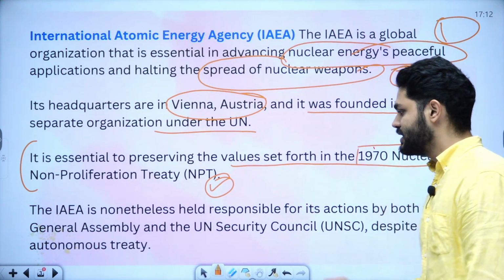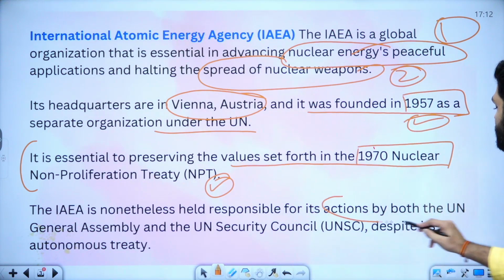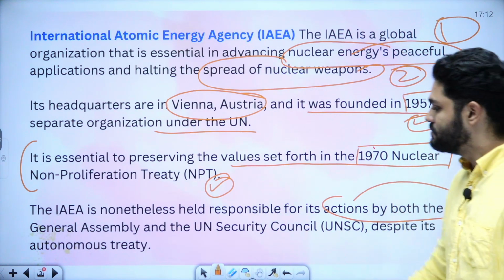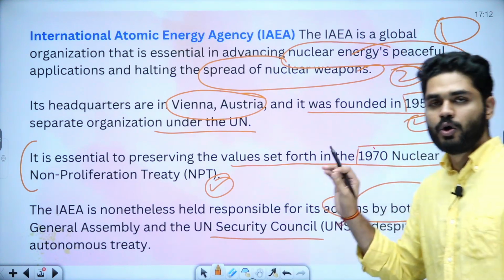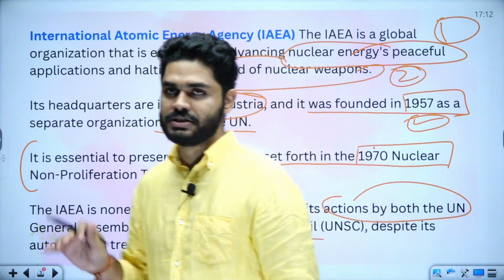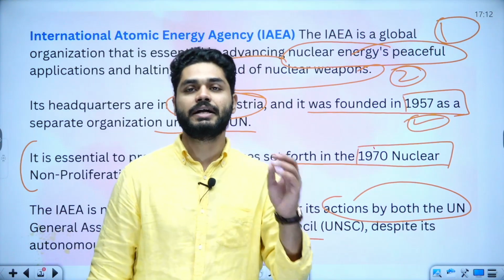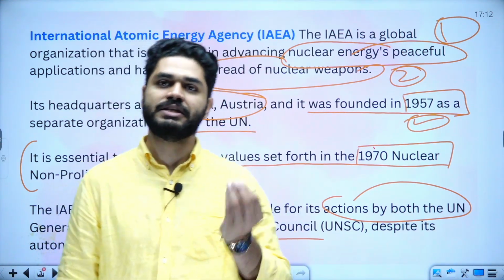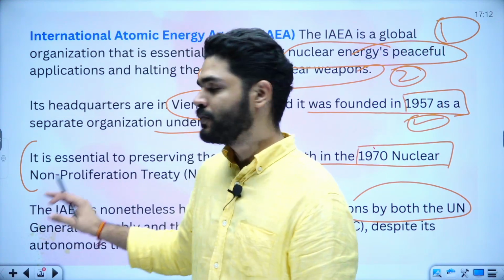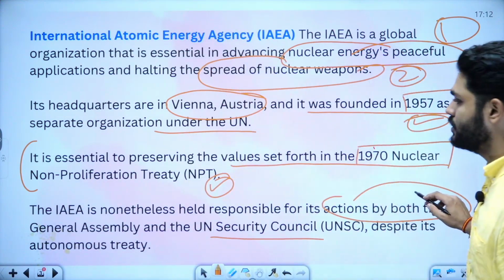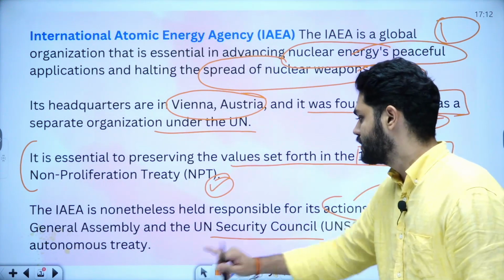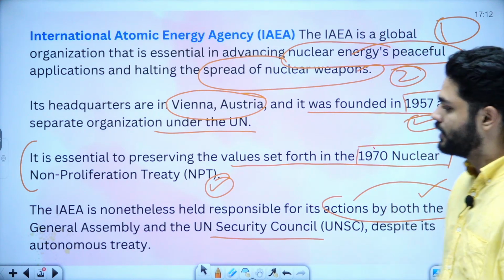IAEA is nonetheless held responsible for its actions by both the United Nations General Assembly and the UN Security Council. Although it's an autonomous body, whenever it takes any action, it is held responsible by these two agencies: the United Nations General Assembly and the United Nations Security Council.